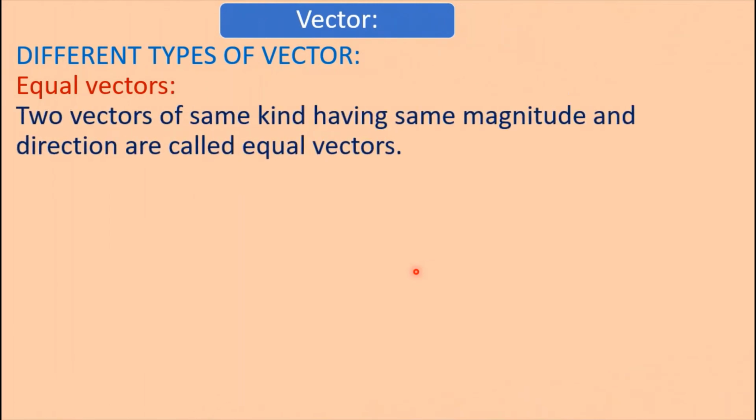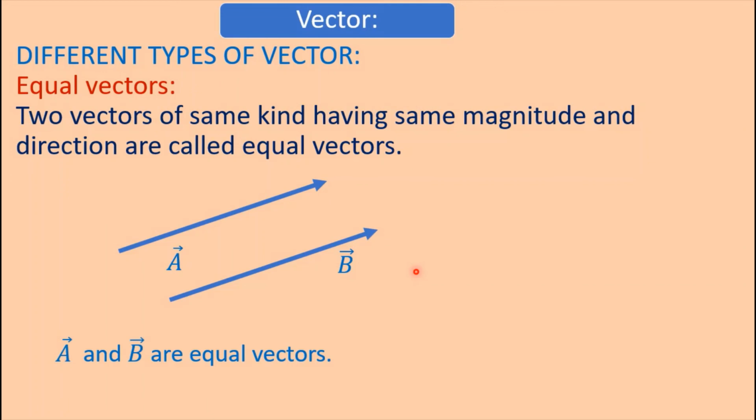Equal vectors. Two vectors of the same kind having the same magnitude and direction are called equal vectors. This is A vector and this is B vector. Here these two vectors have the same direction and the same magnitude, therefore these two vectors are equal vectors.